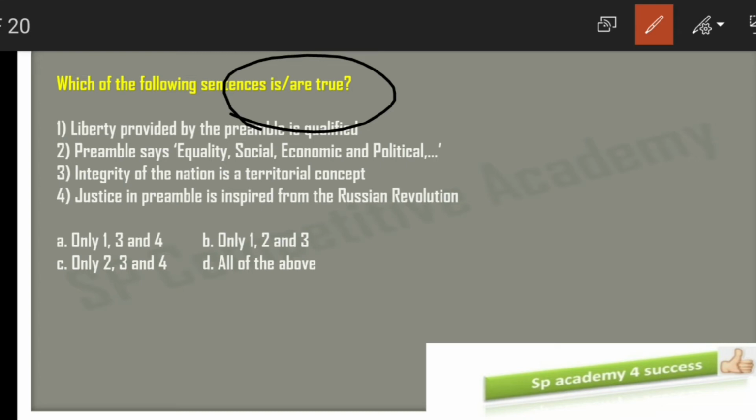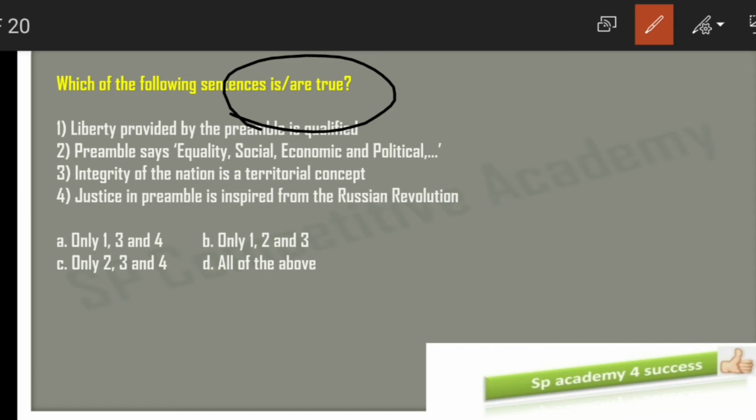Now let's see one by one. Liberty provided by the preamble is qualified. Yes, the liberty that is provided by the preamble is qualified. Next, the second option, the preamble says equality, social, economic and political.